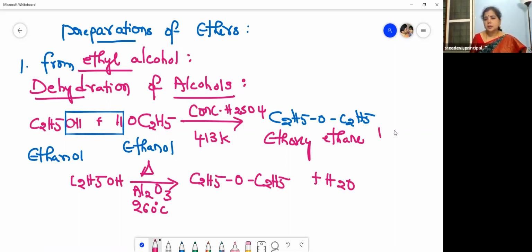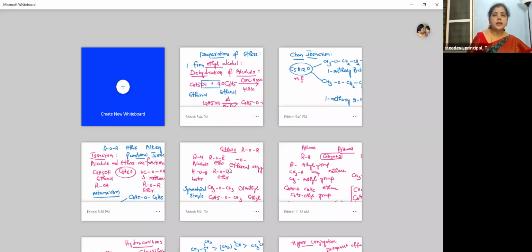So here also water is eliminated. That's why this reaction is called a dehydration reaction. So this is the dehydration of ethanol. One reagent we used here is concentrated sulfuric acid, and the other one is alumina, Al2O3.